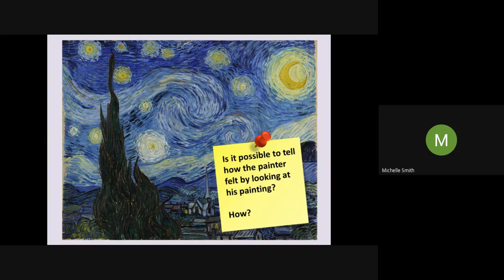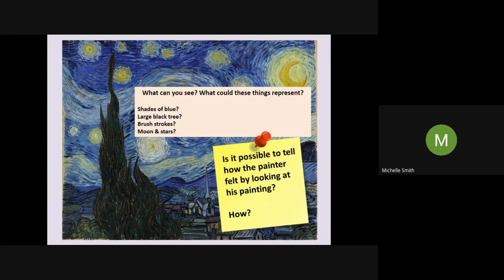Hopefully you're saying yes. I think we could maybe come up with an idea of how he felt when he painted this just by looking at it. But the key question is how. When I look at this, I look at what's there. I think of the colours. I can see those brush strokes. So I'd be thinking, okay, what do these things represent? If I put this here, what can you see? What could these things represent?